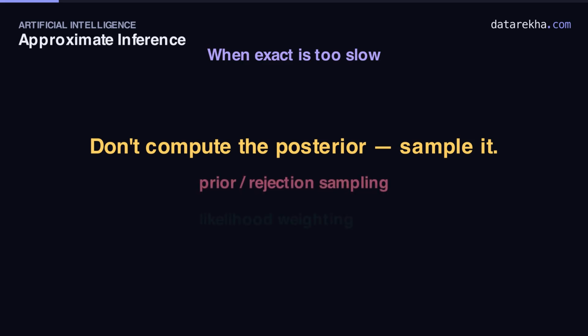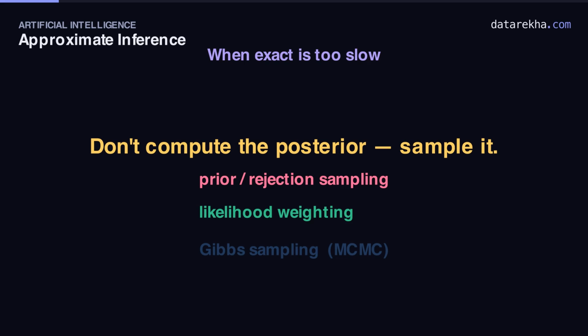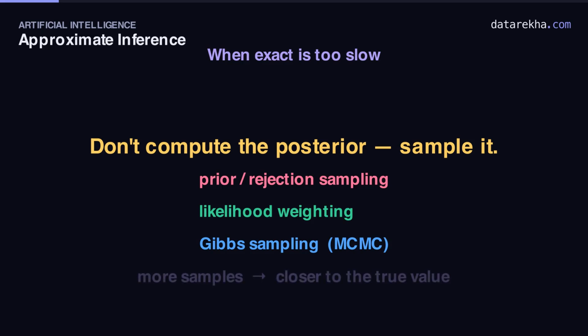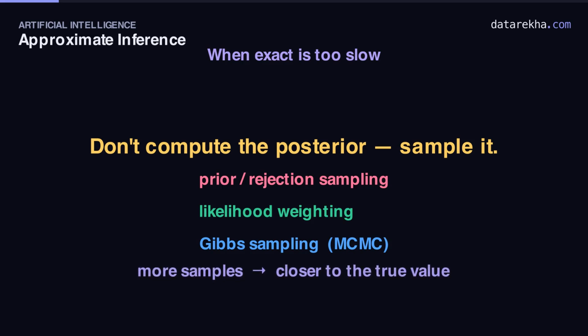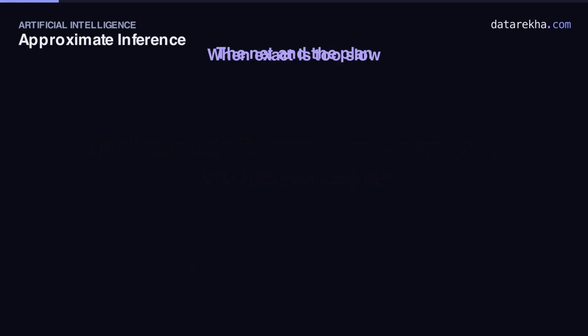We let the network play out over and over, rolling its dice, generating whole random scenarios, and we read the probability straight off how often things happen. Every one of them gives an approximate answer. And the beautiful part is that the more samples we draw, the closer that answer creeps to the exact truth.